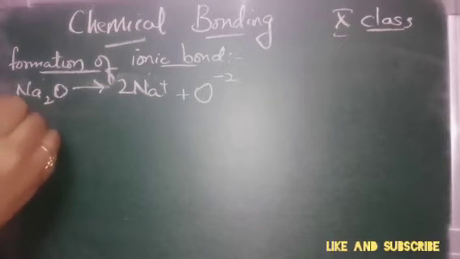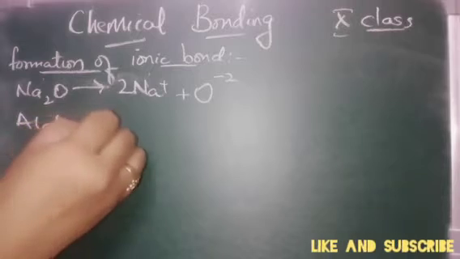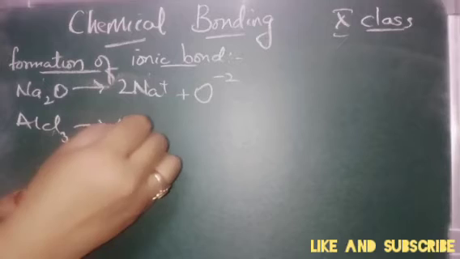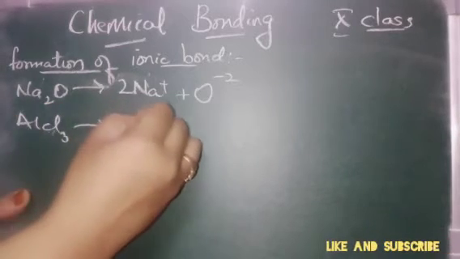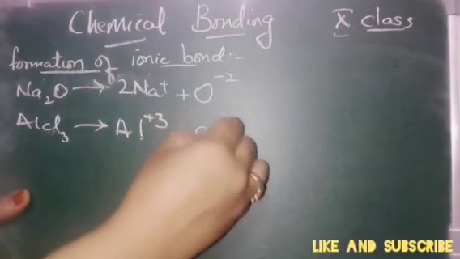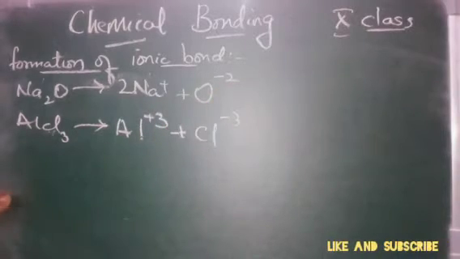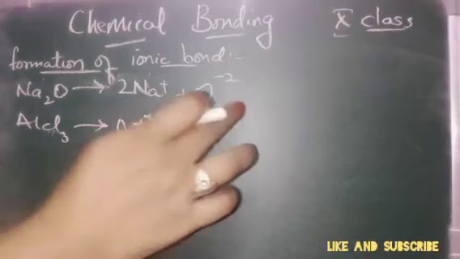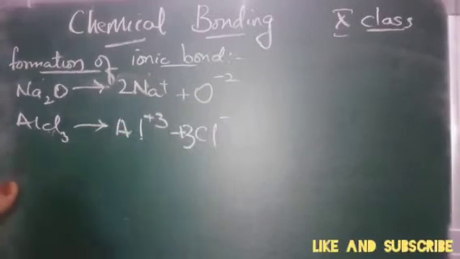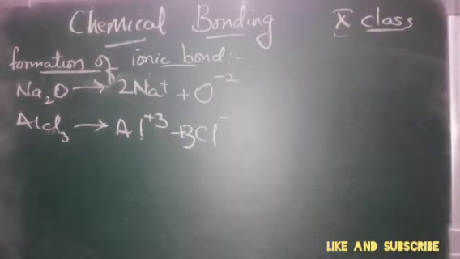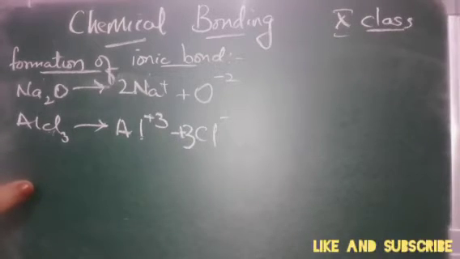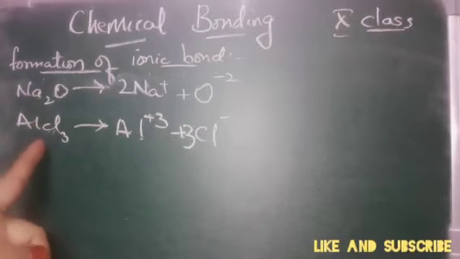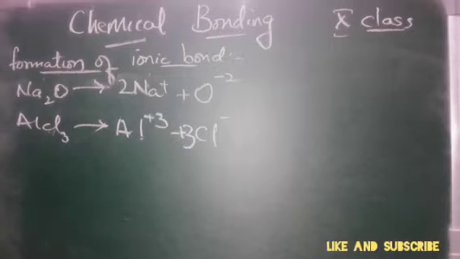Similarly, we have AlCl3, which is having Al plus 3 and 3Cl minus. Fine. So this will be your homework. You have to write the formation of Na2O and the formation of AlCl3, and submit it.